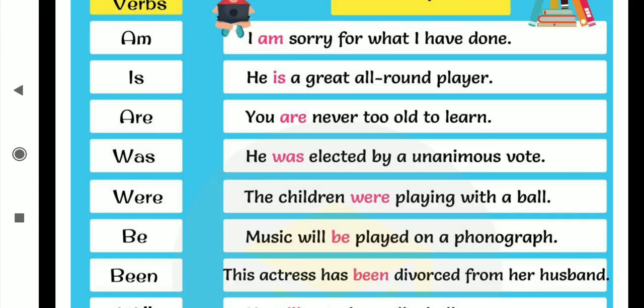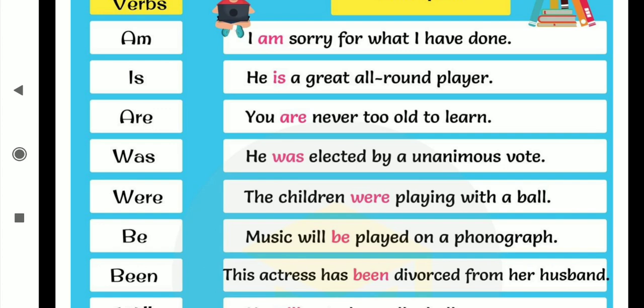Now the next examples are of being verbs. A being verb shows the existence. I am sorry. After am, have I taken any other verb, like I am eating? No, am is alone, that's why am comes as a being verb. He is great. After is, have I taken any other verb in the ing form? No, is is alone, that's why it comes as a being verb. You are never. After are, is any other verb there? No, are is alone, that's why this are is also a being verb.